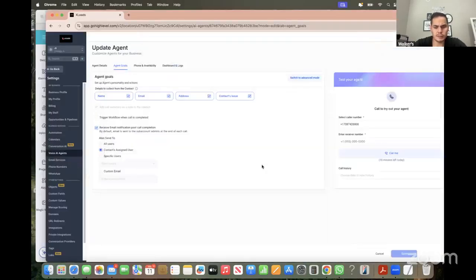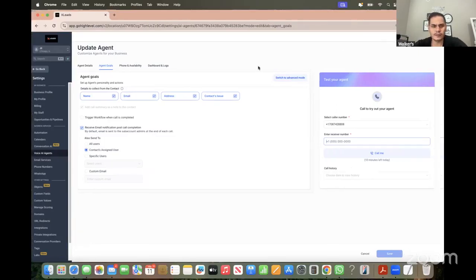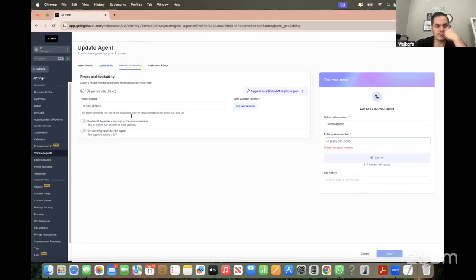So you're going to get an email with what happened. You're going to train your robot here, right? So right here you call yourself, then start talking to the robot and train him, and you can do the same thing: put thumbs up, thumbs down, and change the responses, right? So phone availability.